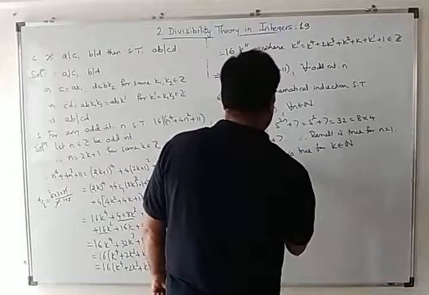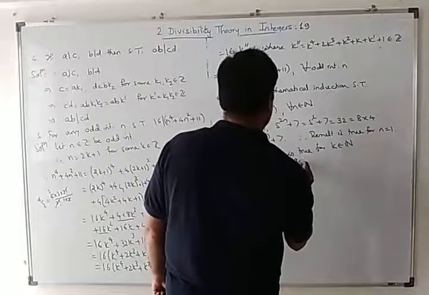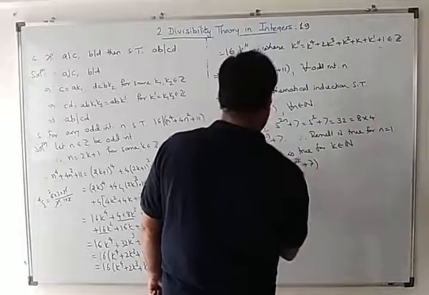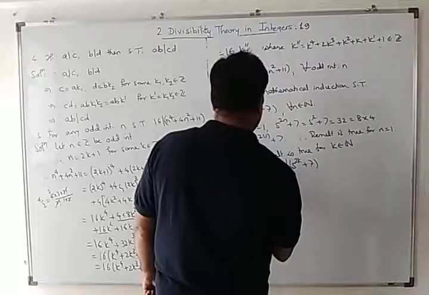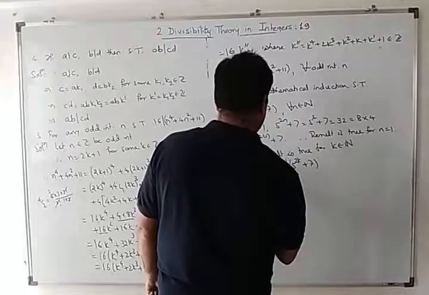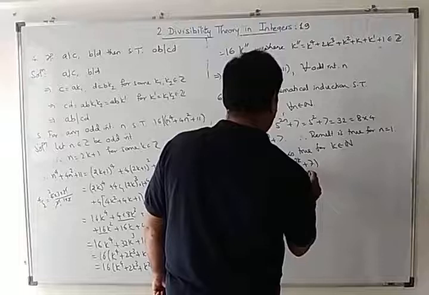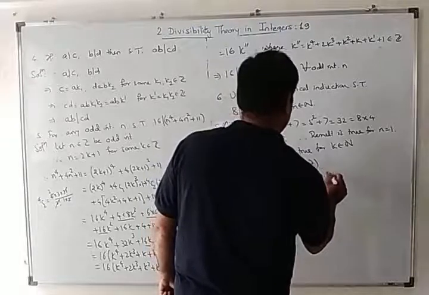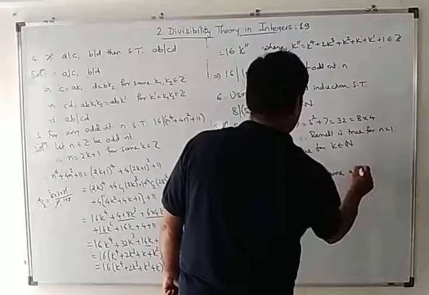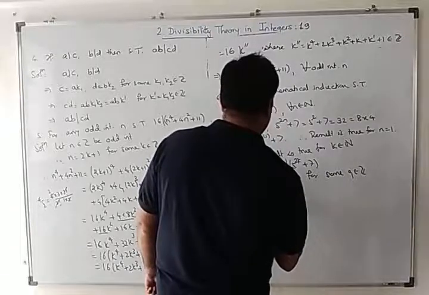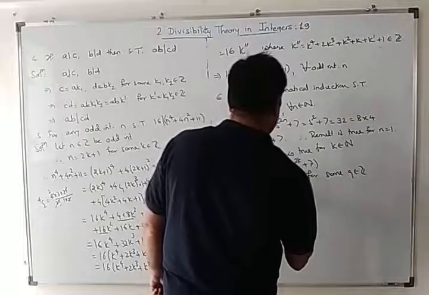8 divides 5 raised to 2k plus 7, and therefore 5 raised to 2k plus 7 is equal to 8q for some q belongs to Z, which implies 5 raised to 2k is equal to 8q minus 7.